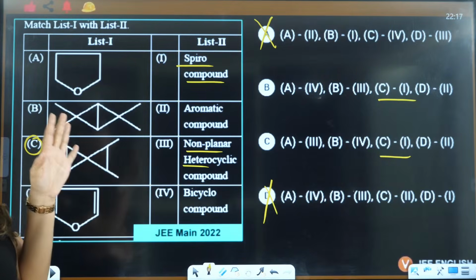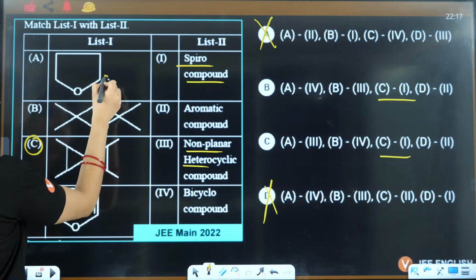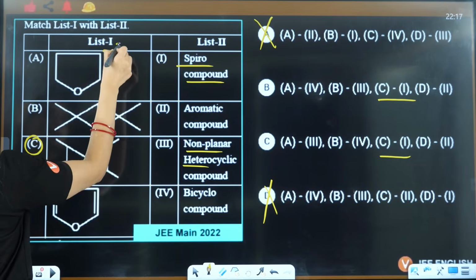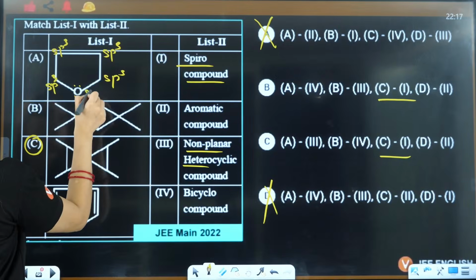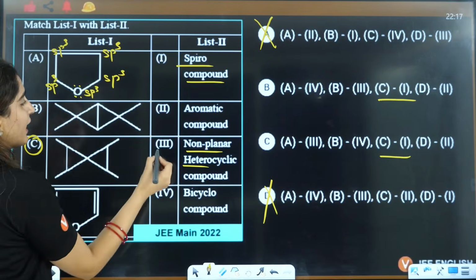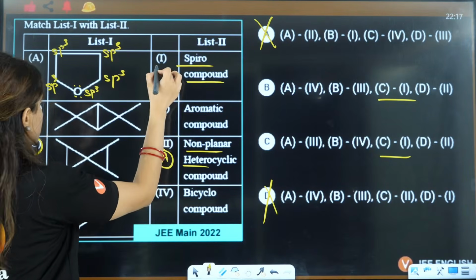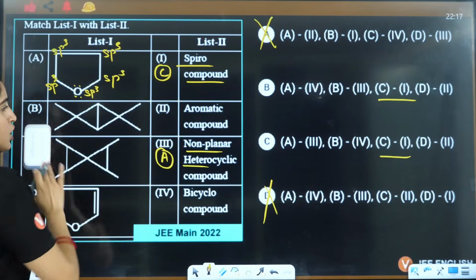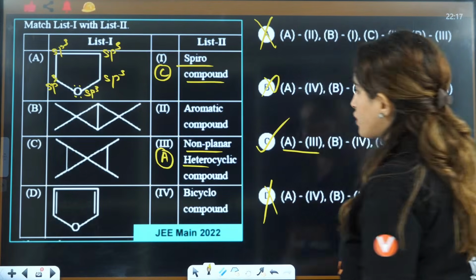Non-planar, planar means it should have sp2 hybridization. In this, all of them have sp3, sp3, sp3, okay, sp3. This is also sp3 because 4 now it is sp3. So that's why it is non-planar. So A is 3. This is A, and this is C, right? So A is 3. That means this one. So this is also eliminated.